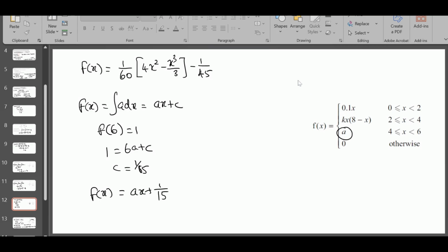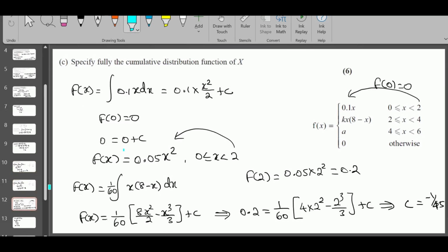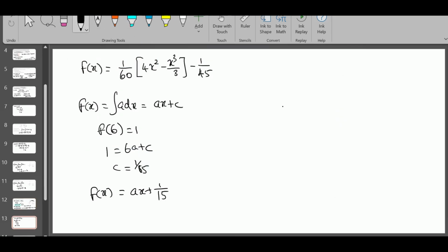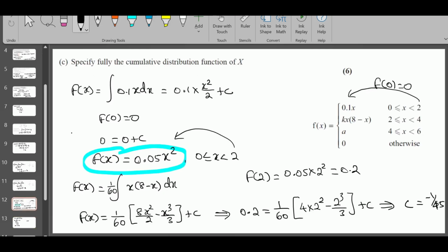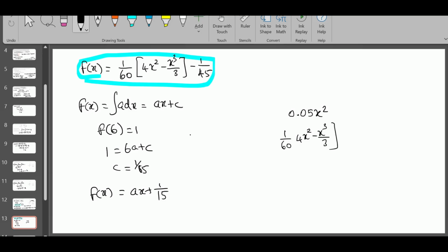Now using all the capital F of x, we need to write the function now finally. Okay, the first one is, where is it? It's here. 0.05 x squared. So write 0.05 x squared. The second one is in here, this one. So 1 over 60 times 4x squared minus x cubed over 3 minus 1 over 45.